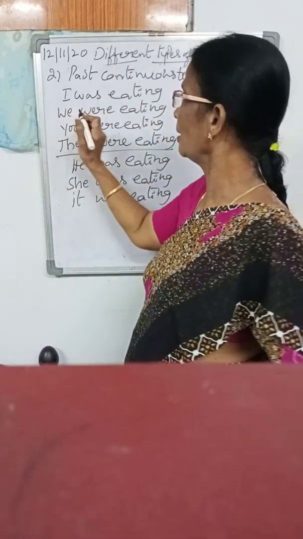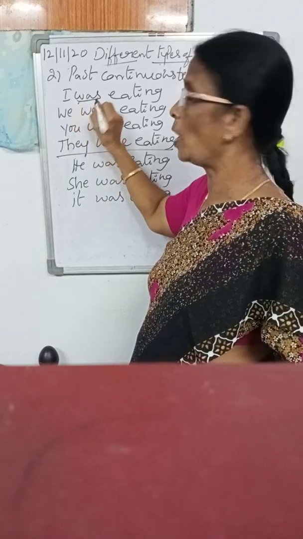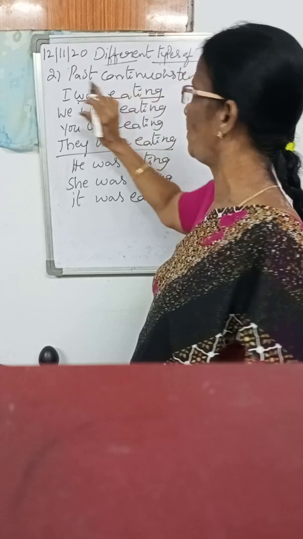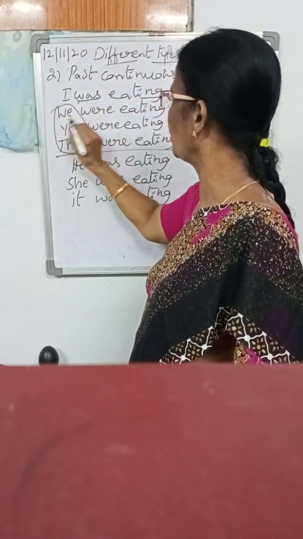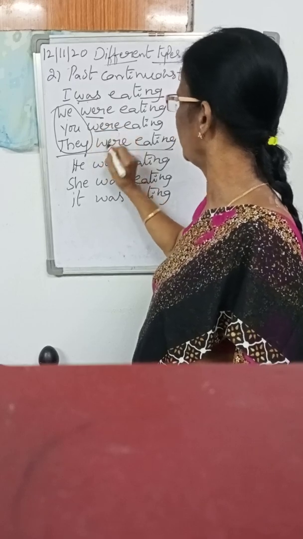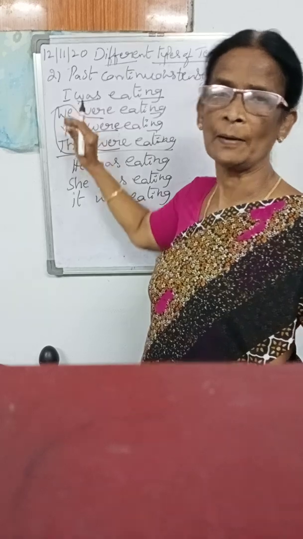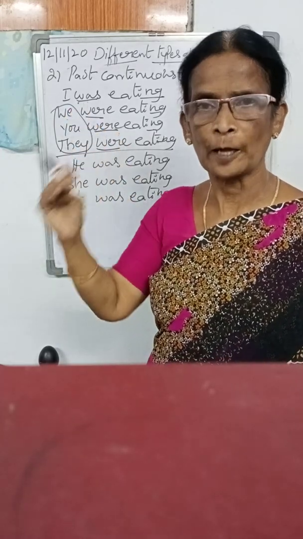Have you found any difference, ma? Yes. Here, instead of am, we have written was in the past continuous tense. By seeing was and ing, it shows the past continuous tense. These three are the plurals: we were, you were, they were eating. So, by taking the past tense helping verbs and ing, it shows the past continuous tense.